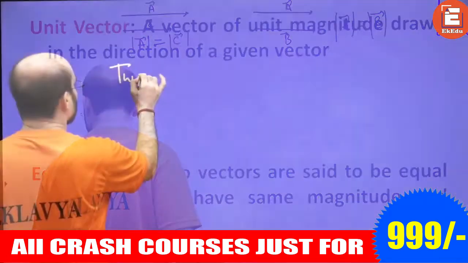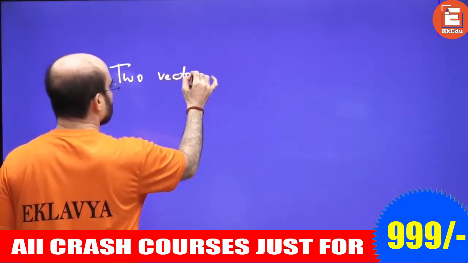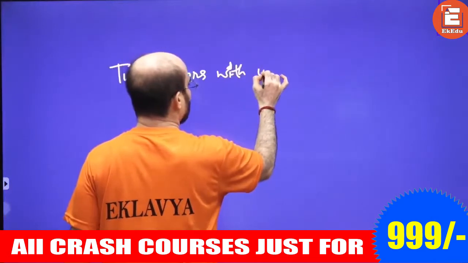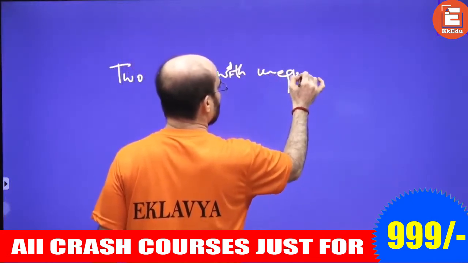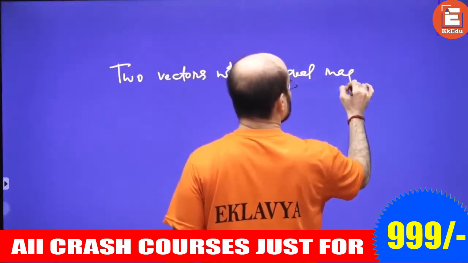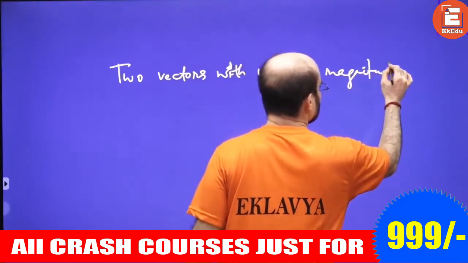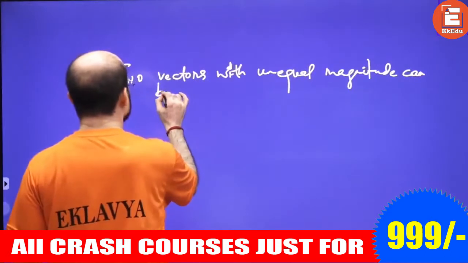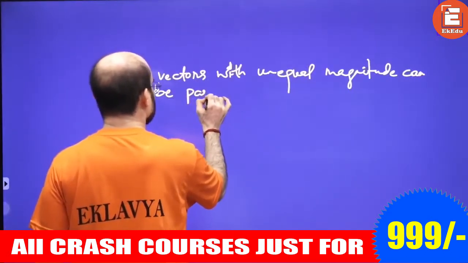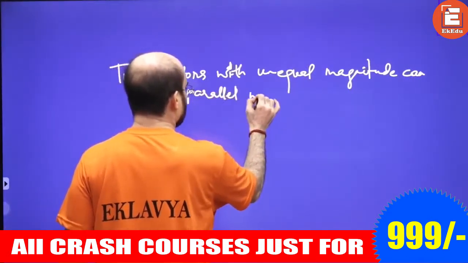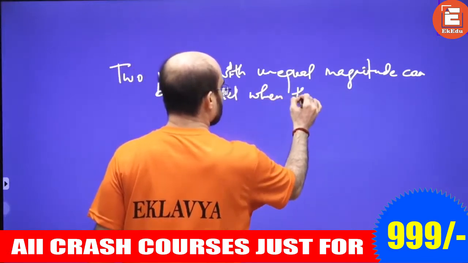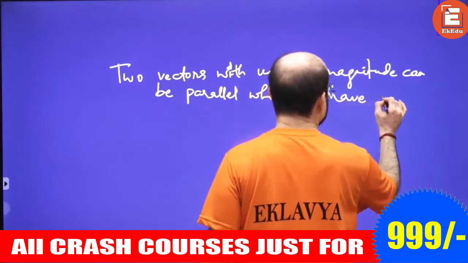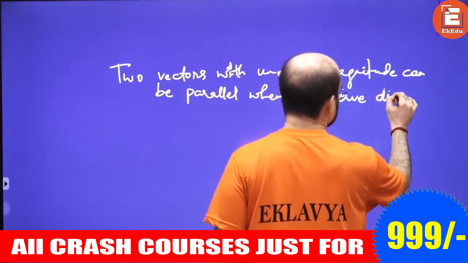Can we say that two vectors with unequal magnitude can be parallel when they have the same directions, right?